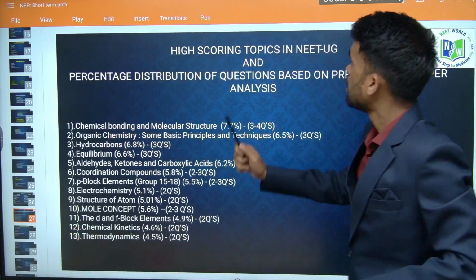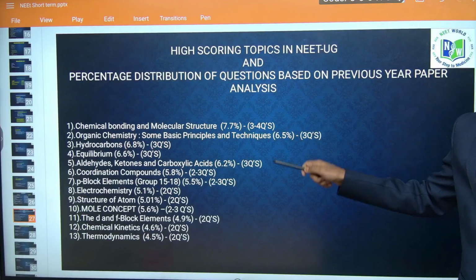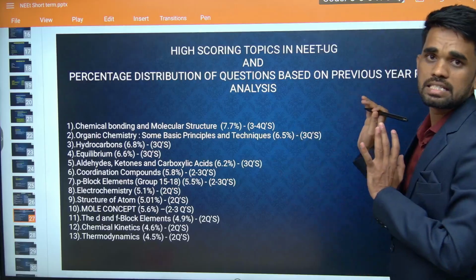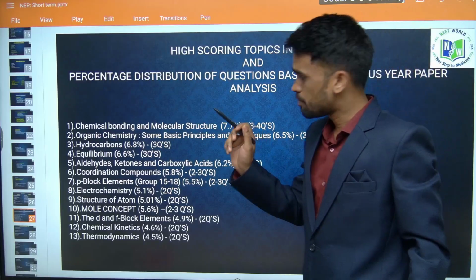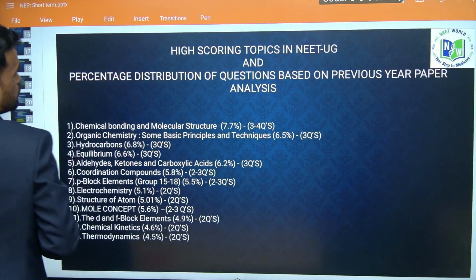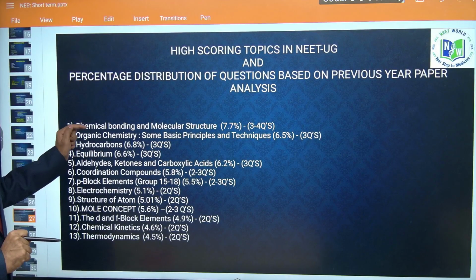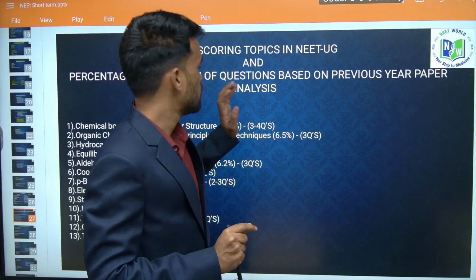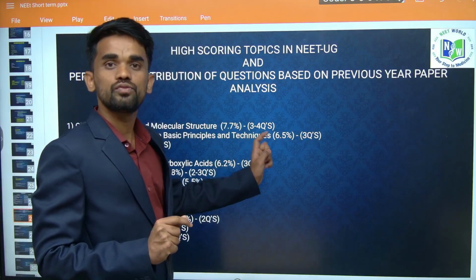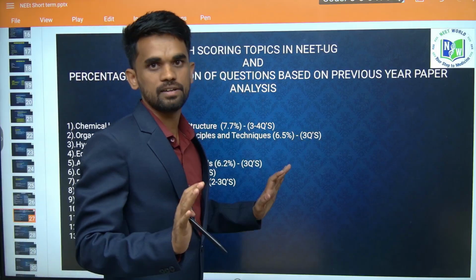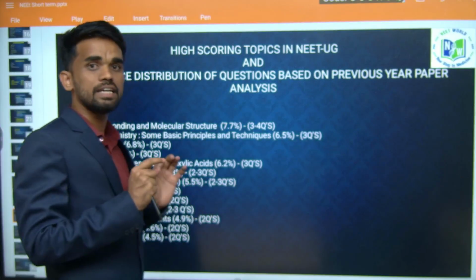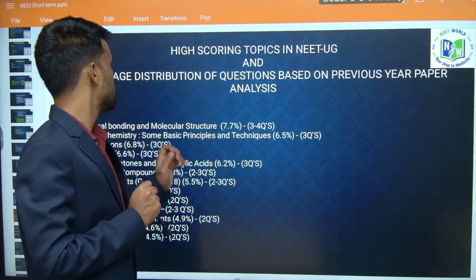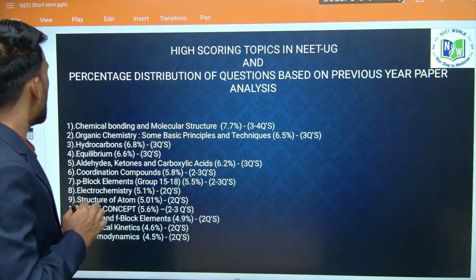I have made some analysis of previous year papers and we got this slide for you. One of the important topics for NEET chemistry is chemical bonding, the highly weighted topic of chemistry, right? You may expect almost 3 to 4 questions from chemical bonding itself. The chapter is very easy and very interesting and easy to remember also, right? And easy to score.